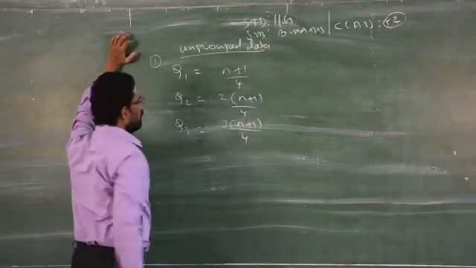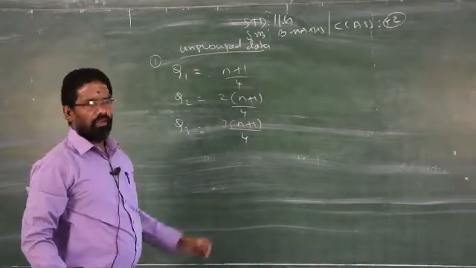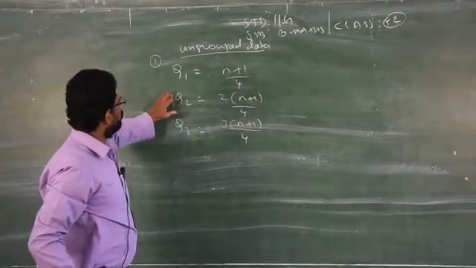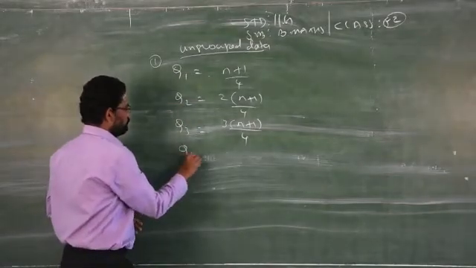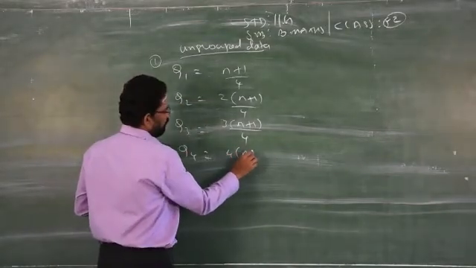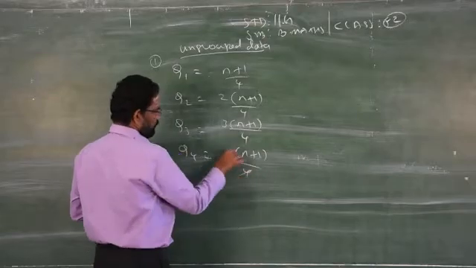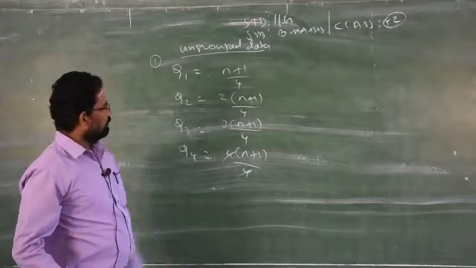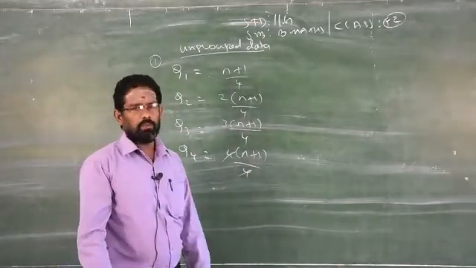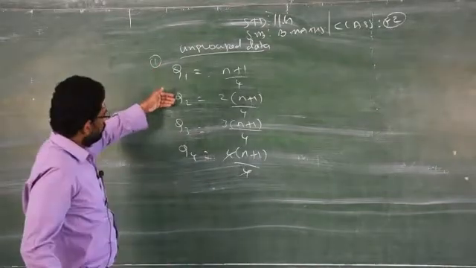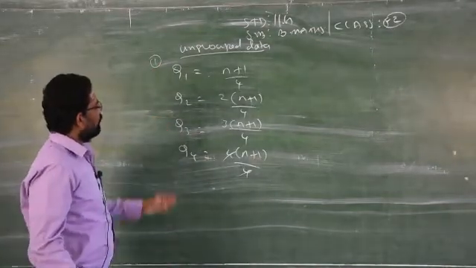This stands for ungrouped data. For ungrouped data, we have Q1, Q2, Q3. You can find Q4 also. So when you use Q4, that is 4 of n plus 1 by 4. This is nothing but what? Q4 equal to n plus 1. So quartile 1, quartile 2, quartile 3 and quartile 4. Clear? So this is the formula.